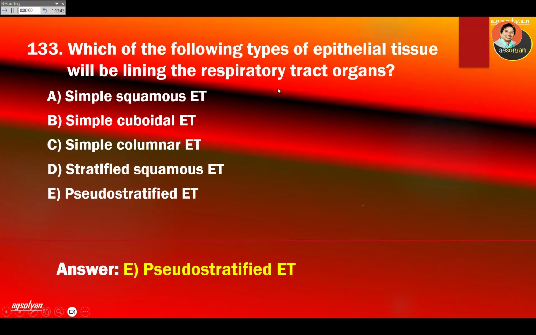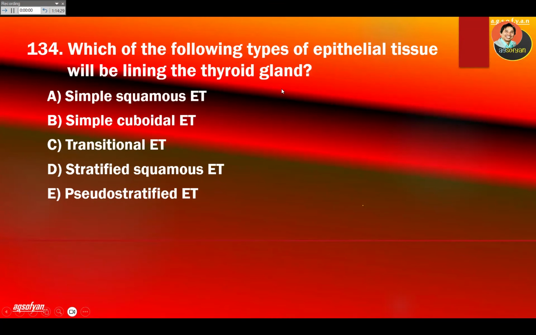So they have cilia to remove some debris from the tract. So pseudostratified epithelial tissue. Which of the following type of epithelial tissue will be lining of thyroid gland? Thyroid gland, it is gland. Mostly gland will have cuboid, so simple cuboidal.